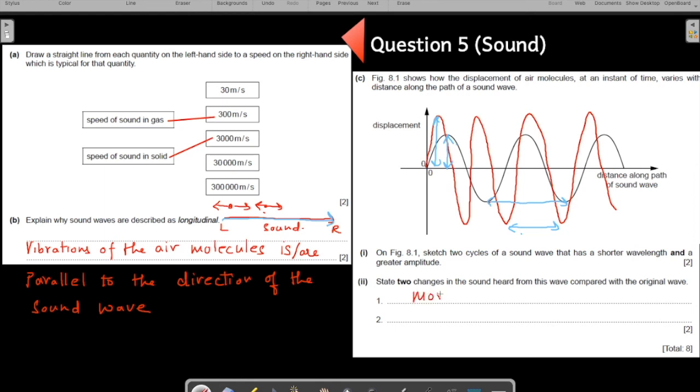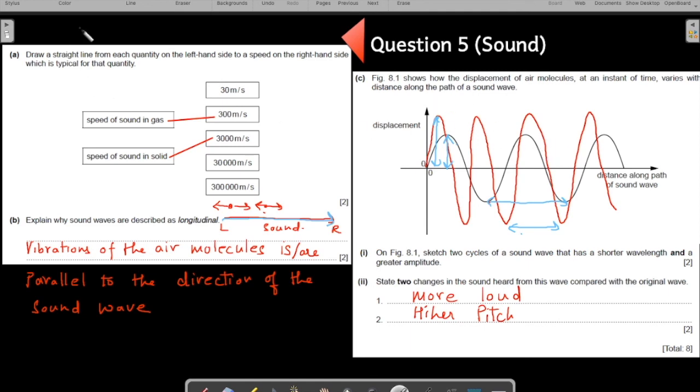The sound wave is more loud and it will be of higher pitch. Why? Because the frequency has gone up. Look at the waves, more number of waves present in the same space. Higher pitch, high frequency, that's why higher pitch. More loudness, why? Because more is the amplitude.